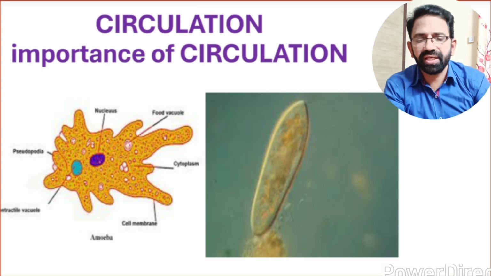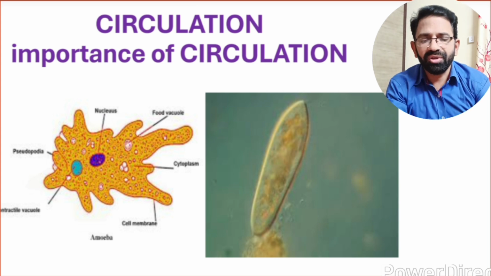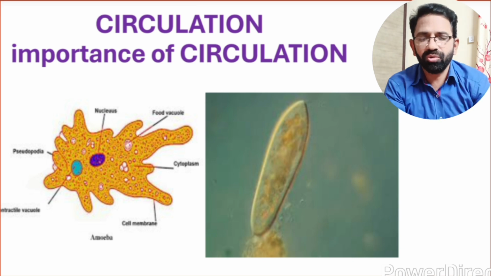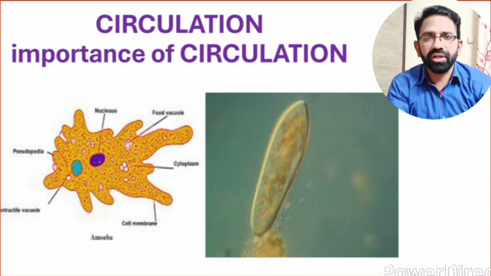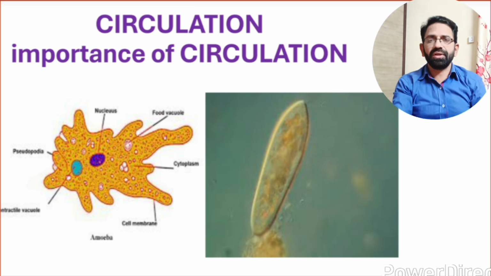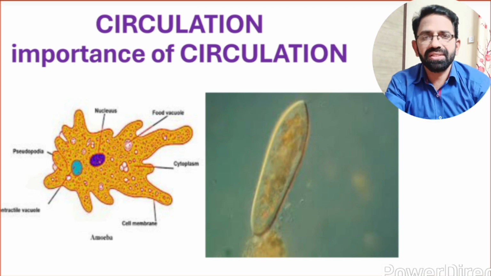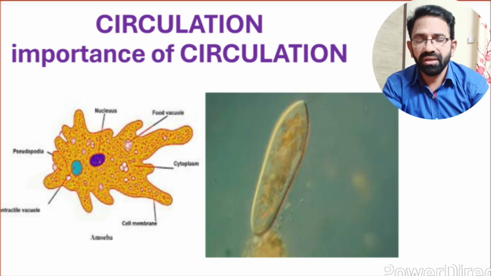So look at these pictures here. There are amoeba and paramecium. These are protozoans. These are unicellular organisms. The body in these unicellular organisms is made up of only a single cell.